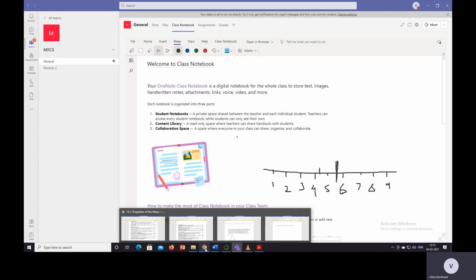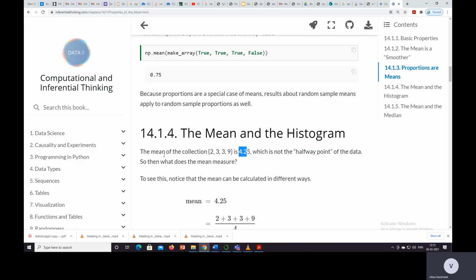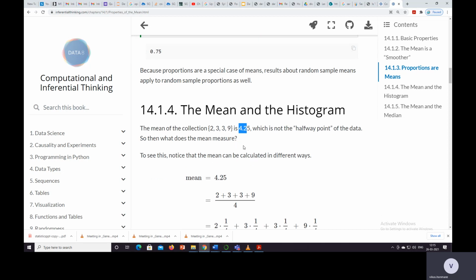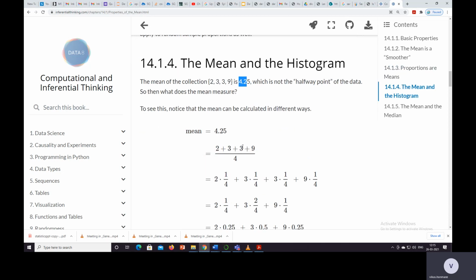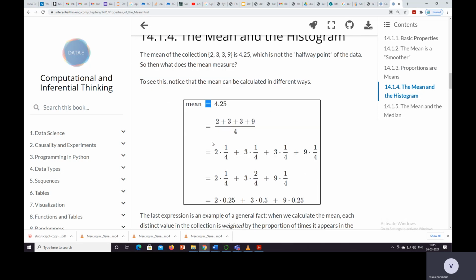So here we can expect the middle element, but the mean that we got is 4.25. The mean of the collection 2, 3, 3, 9 is 4.25, which is not the halfway point of the data. So then what does the mean measure? If it is not the halfway point, then what does the mean measure?